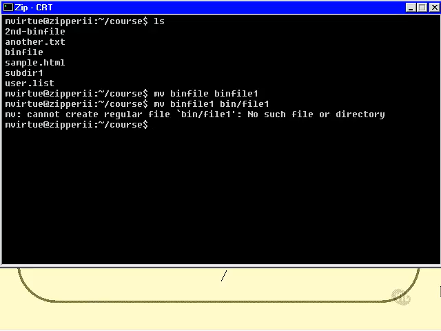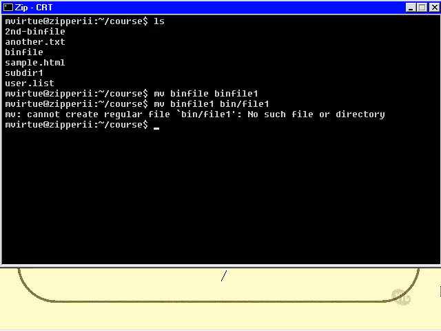The reason for that is that the / is the character that we use to separate one path or one directory name from another in a path, if you recall that from our previous discussion. So what mv thinks it's trying to do here is rename the binfile1 file to a file called file1 in the bin directory.